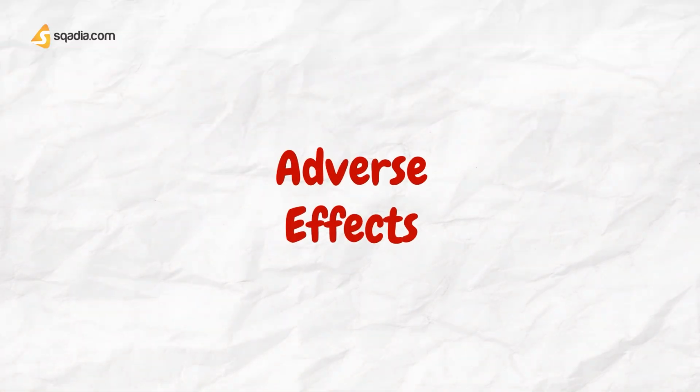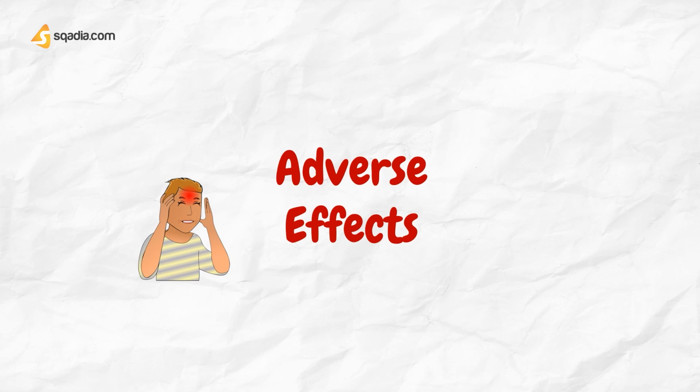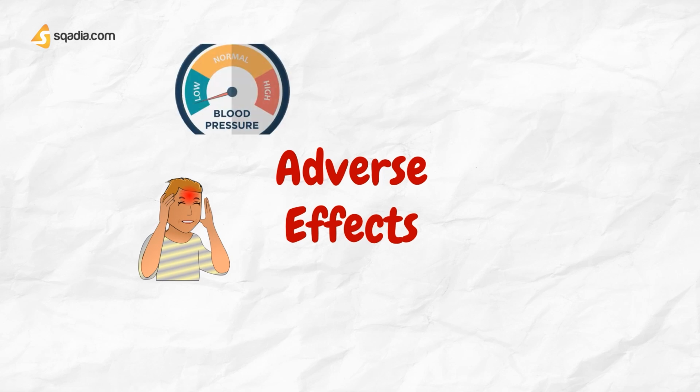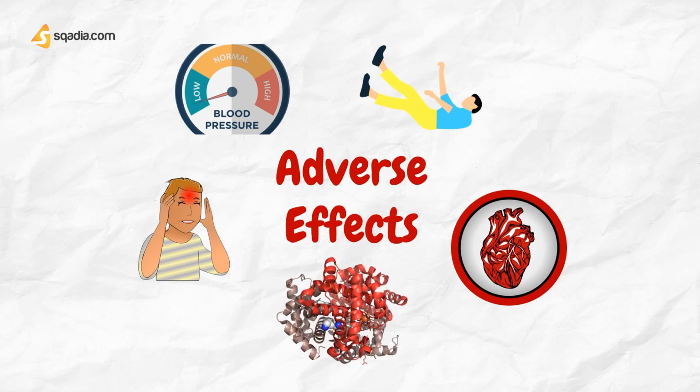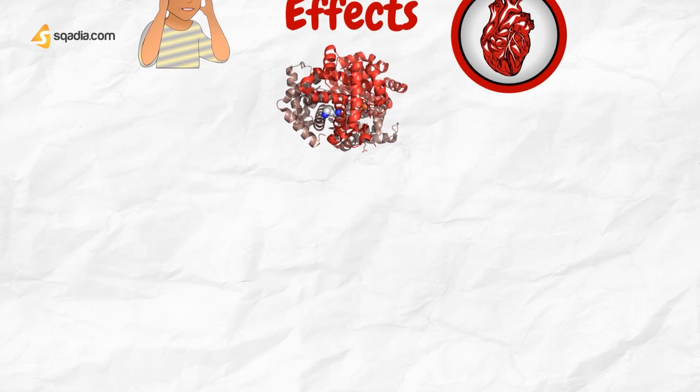Let us discuss adverse effects now. The arterial dilatation produced by the nitrates causes headaches, which frequently limit the dose. More serious side effects are hypotension and fainting. Reflex tachycardia often occurs, but this is prevented by combined therapy with beta blockers. Prolonged high dosage may cause methemoglobinemia because of oxidation of hemoglobin.